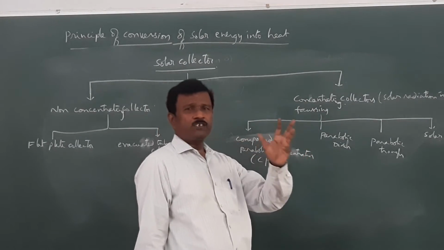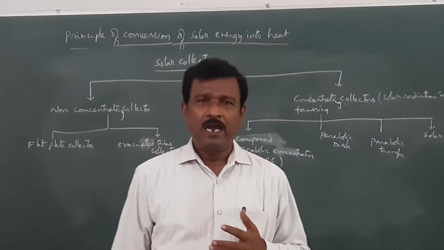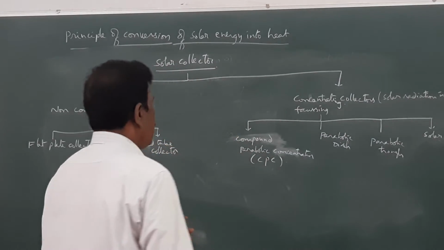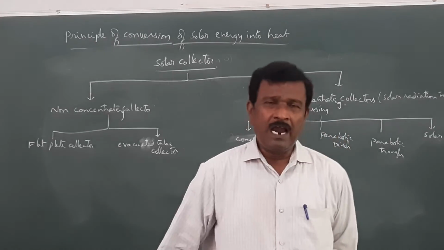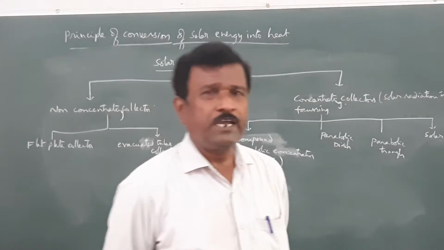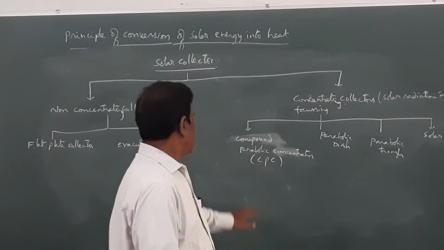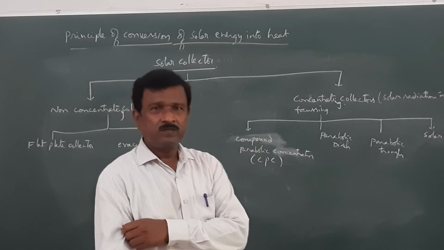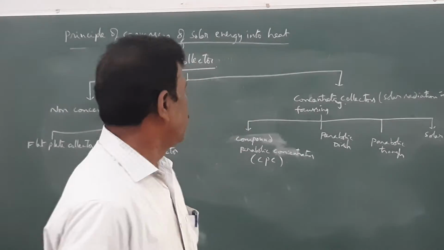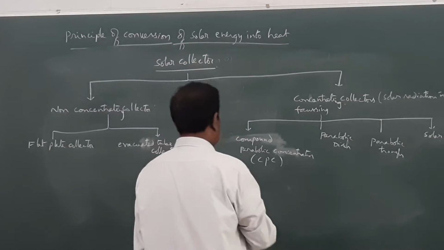For focusing the solar radiation at a particular point, we use different collectors of different shapes. This one is called compound parabolic concentrator.